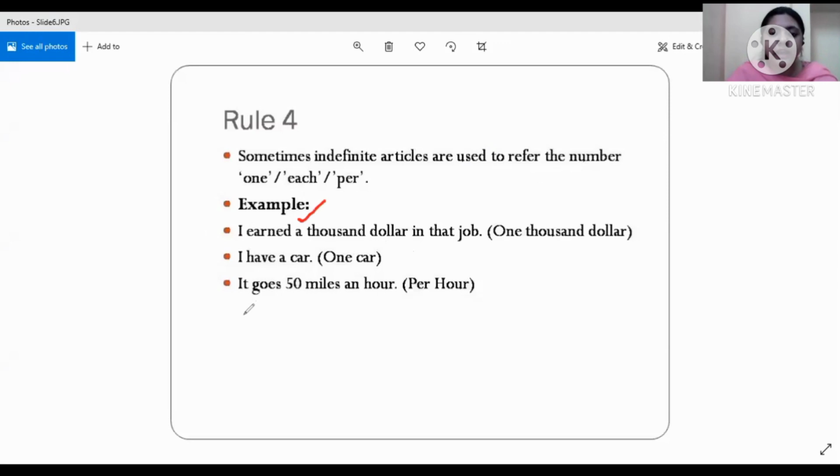Then, I have a car. That means one car. It goes 50 miles an hour. That means 50 miles per hour. In 1 hour the car can travel 50 miles. So in such cases also we use this indefinite article, that is a or an, depending upon the sound of the word, obviously.